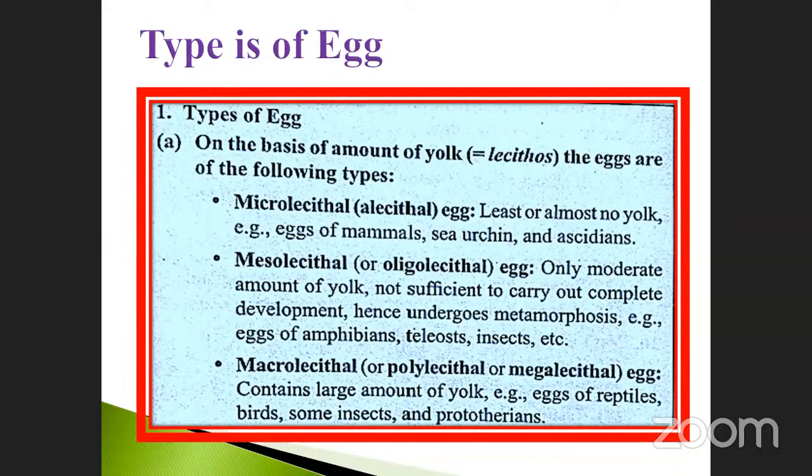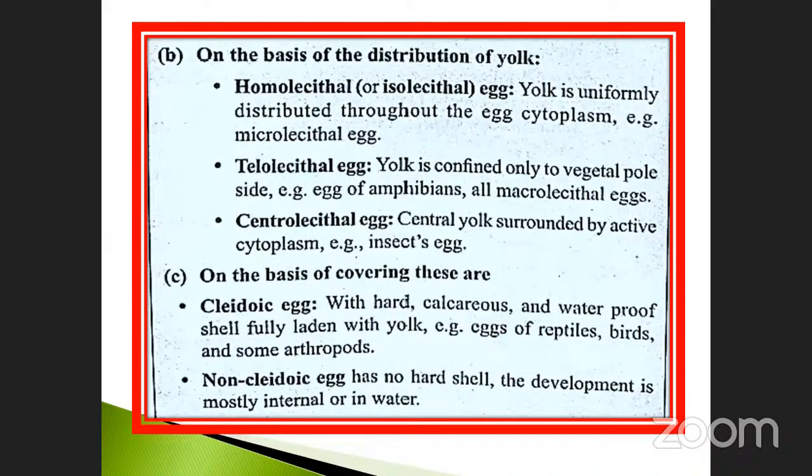Note it down. On the basis of distribution of yolk, this is another one. Homolecithal, otherwise called isolecithal. Homo means similar distribution. Yolk is uniformly distributed throughout the egg cytoplasm. Example, microlecithal egg, also called homolecithal, otherwise called isolecithal. What is the meaning of isolecithal? Yolk is uniformly distributed. That is very, very important.